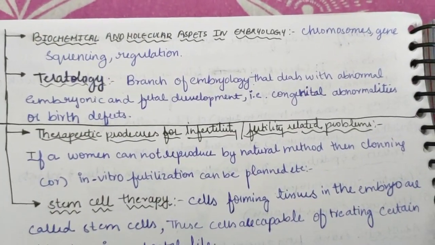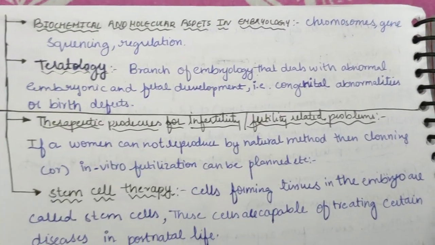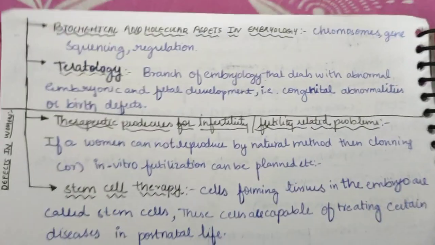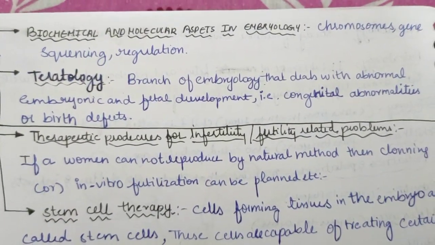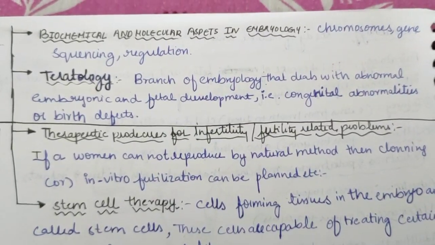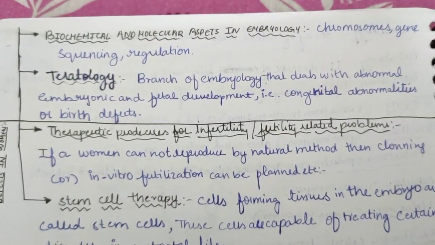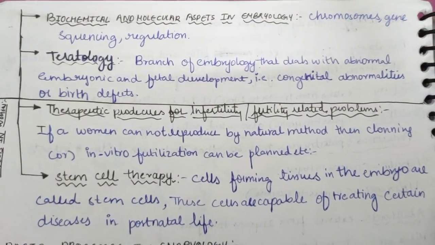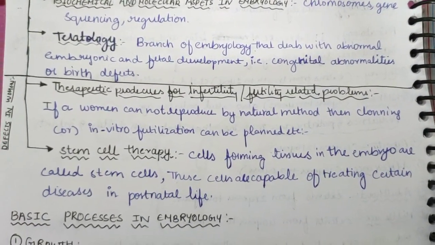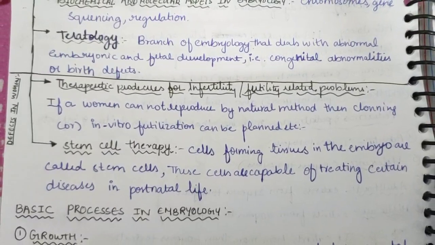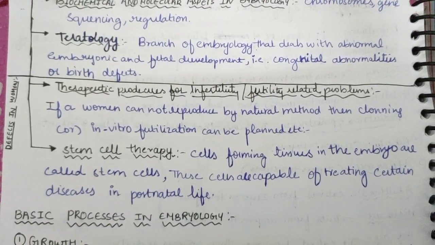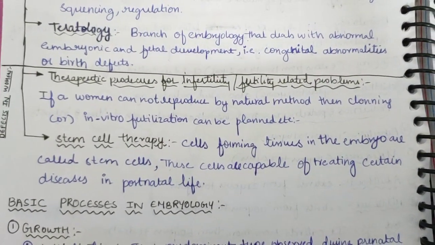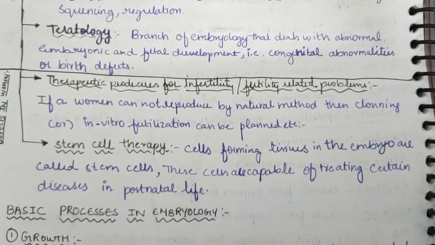Here the chromosomes, genes, sequencing and regulations are seen in the biochemical and molecular aspects in embryology. Then teratology, a branch of embryology that deals with abnormal embryonic and fetal development, like congenital abnormalities or birth defects, etc. Now here, defects in women. For example, therapeutic procedures are used when defects are seen in the woman. Therapeutic procedures for infertility or fertility related problems. If a woman cannot reproduce by natural method, then cloning and in vitro fertilization can be planned.